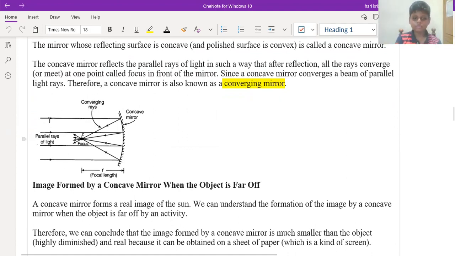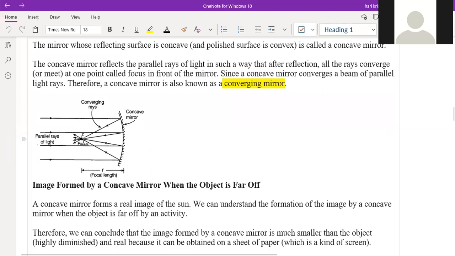Whenever the beam of light particles are reflecting on the concave surface, what is happening? All the light particles are converging to one point, right? That is F. Whenever the beam of light particles falls on the concave surface of the mirror, all these light particles are converging to one point. That point is called the focus.